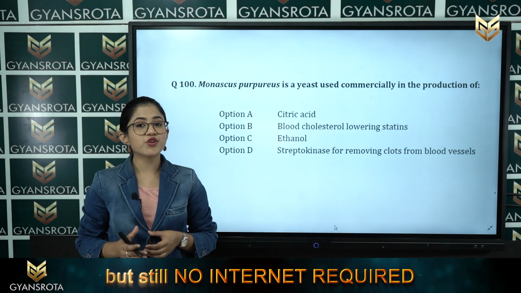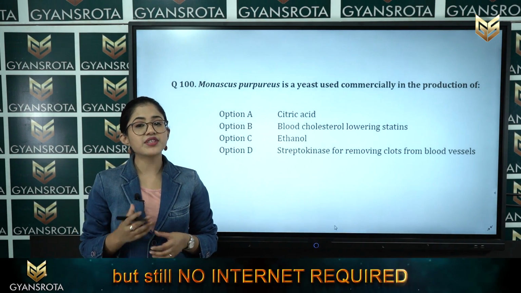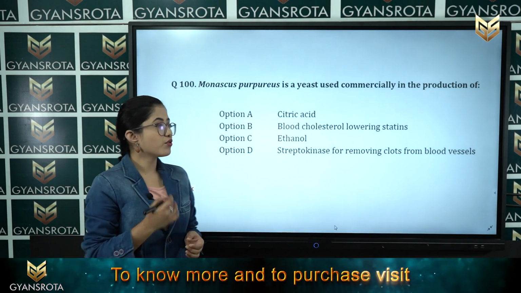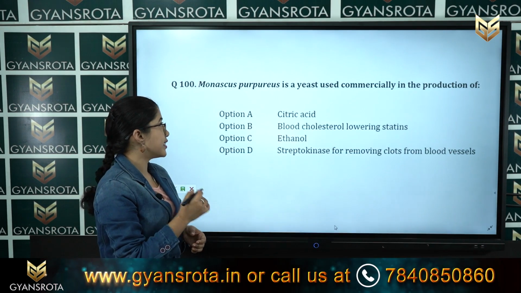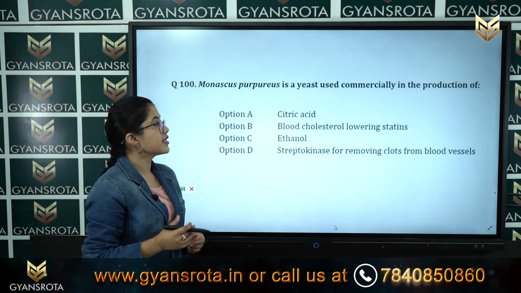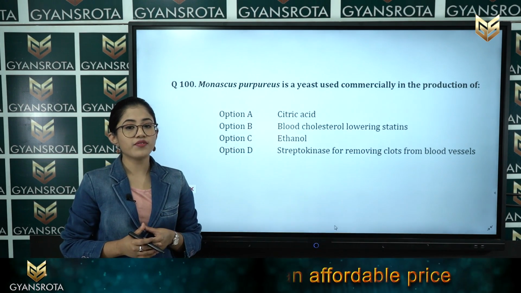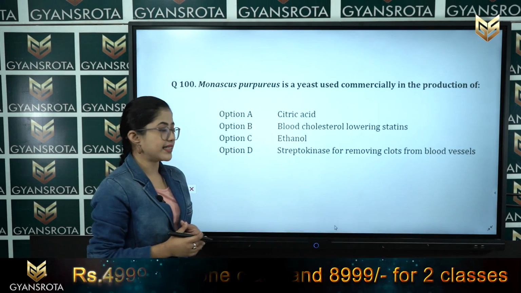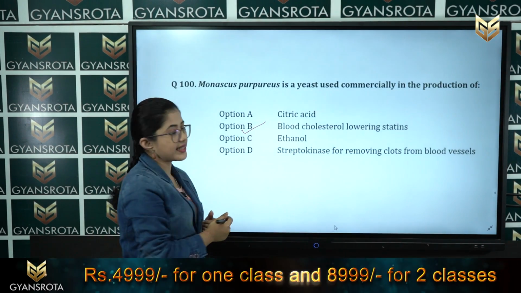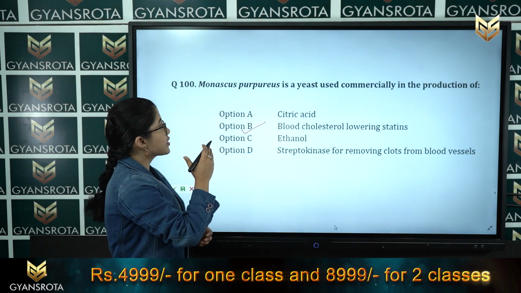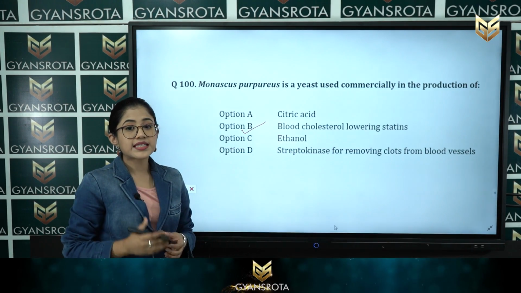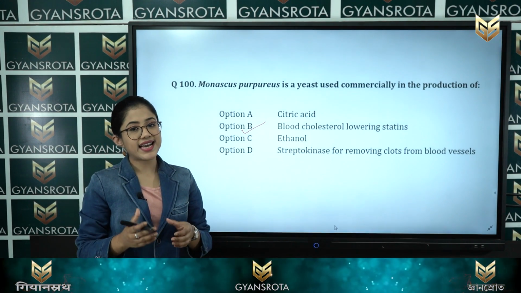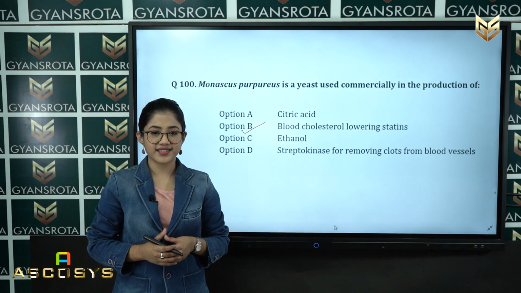In the chapter Microbes in Human Welfare, we have discussed different types of microbes and their commercial uses. Now, from this question, the yeast Monascus purpureus is used commercially in the production of blood cholesterol lowering agents. It produces statins. So, option B is the correct answer. Monascus purpureus produces statin which is used as a blood cholesterol lowering agent. So, this is the correct answer.